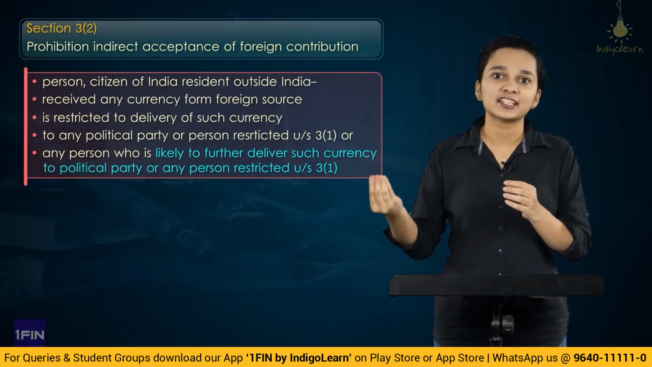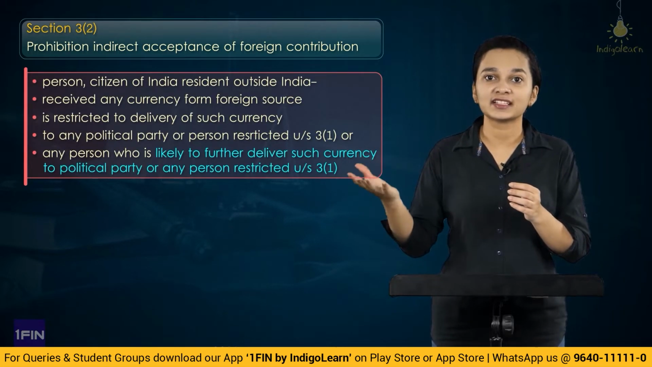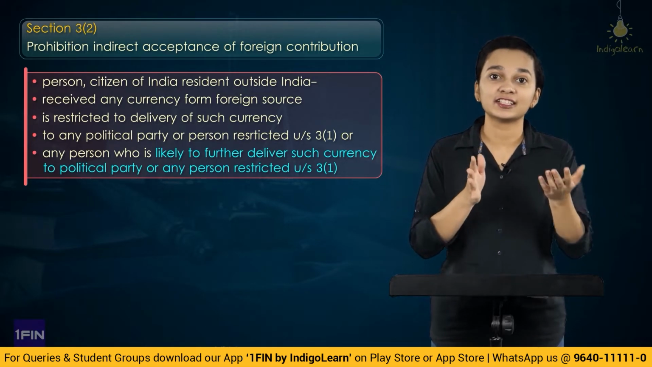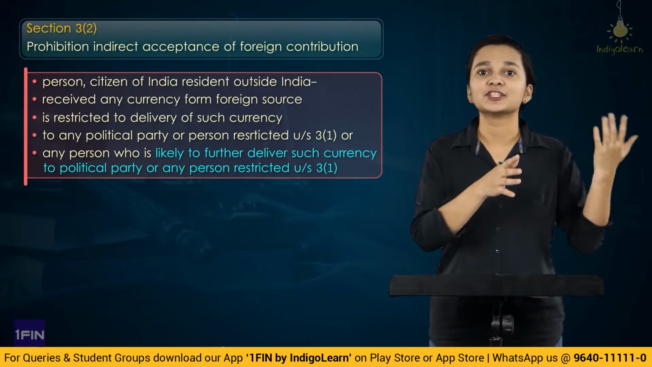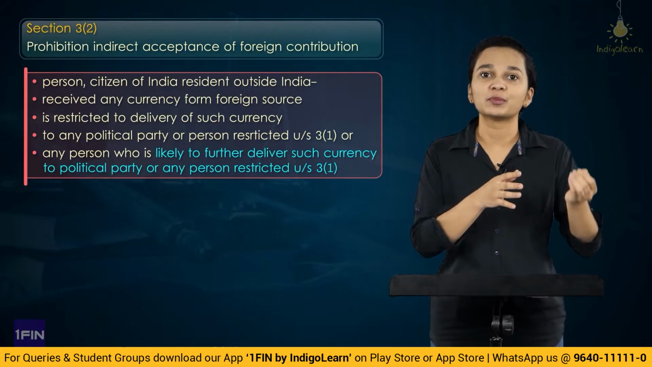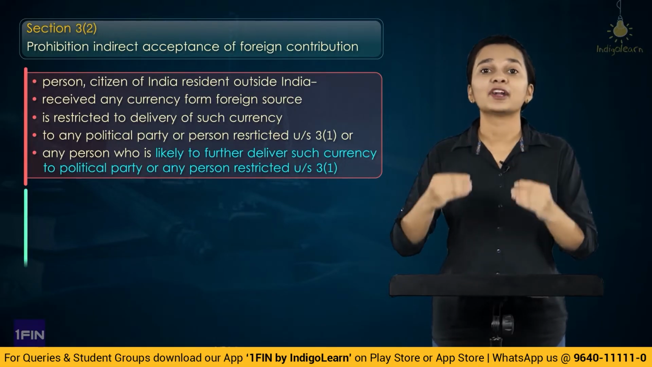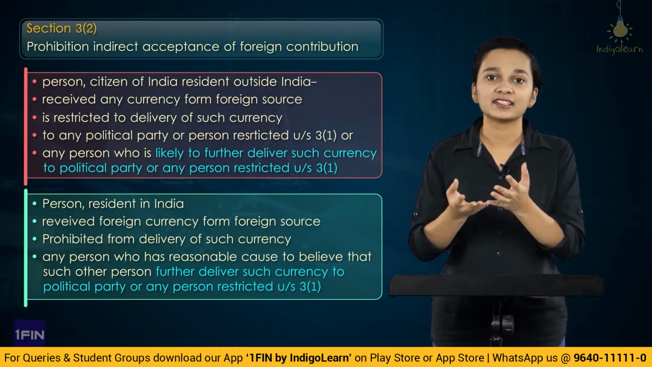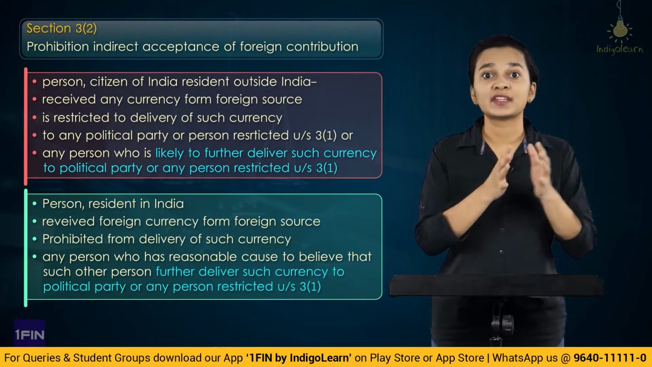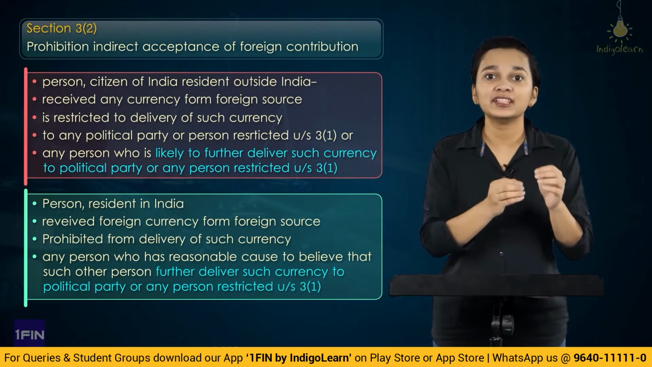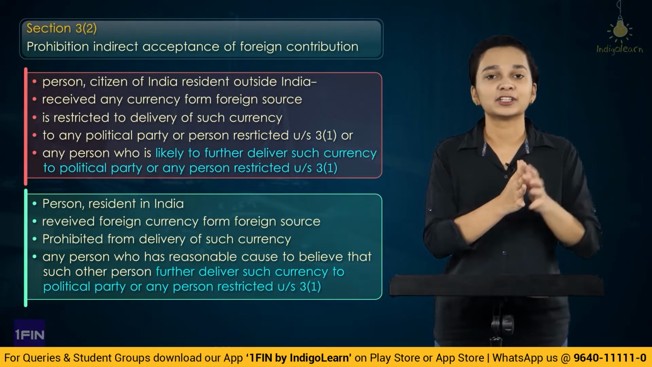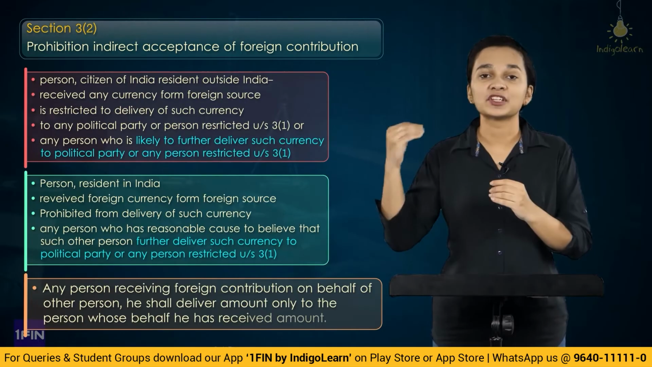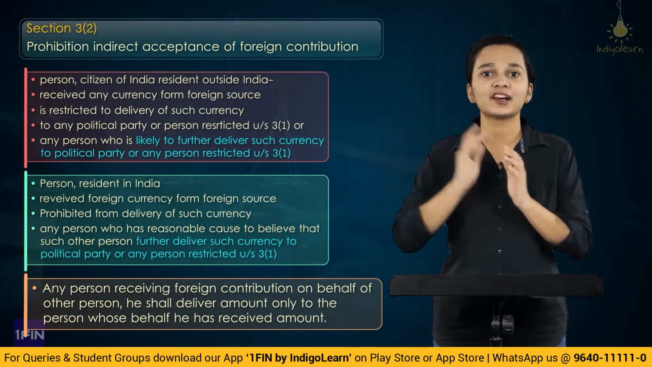a person who is resident of India or citizen of India residing outside India, if he is receiving any foreign currency, he should not deliver that currency to any person who will in turn deliver it to any political party or a person who is prohibited under section 3 subsection 1. And apart from this, a person who is resident of India shall not deliver or give this currency to any person who he knows or believes will give the currency to a political party or a person who has been prohibited under section 3 subsection 1. And this also applies to a person who is a citizen of India but is resident outside India.